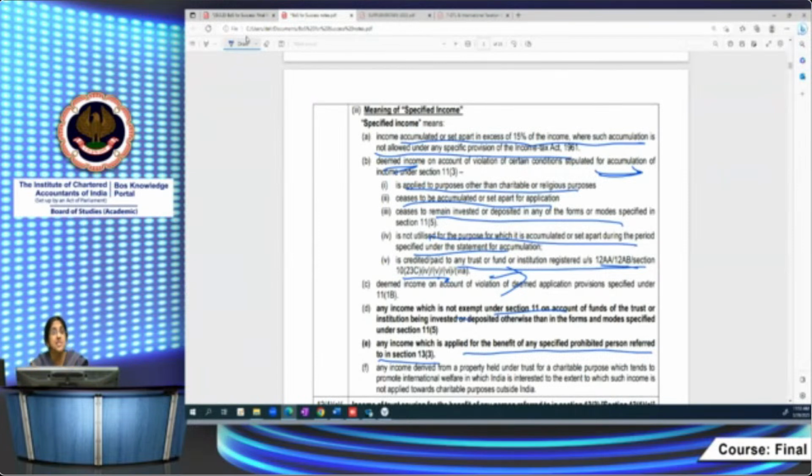All these are the list of prohibited persons. So if any income is applied for the benefit of these persons, it's a violation. It is subject to tax at 30% under 115BBI, and penalty is also attracted. So it should not be applied for the benefit of any specified prohibited person referred to in 13(3). All these are violations, and if suppose 2 lakhs is applied for that, then that 2 lakhs becomes chargeable to tax at 30%.